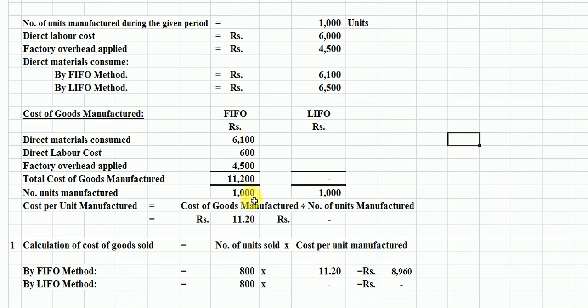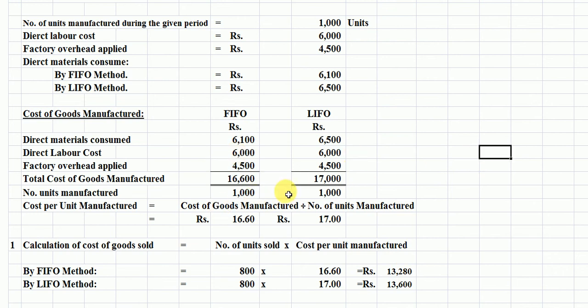Now we move to the second column, the LIFO method. The direct material consumed is 6,500 rupees. The direct labor cost is the same, 6,000 rupees. Factory overhead is also the same, 4,500 rupees here. Students, you are looking here. Sorry, this is a mistake here. 6,000 rupees here.